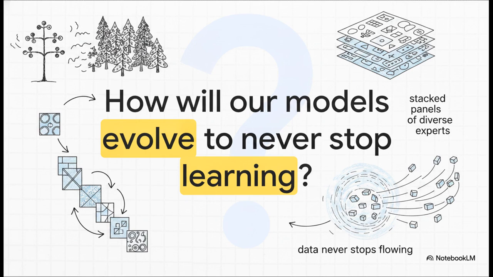And that brings us to the end of our explainer. We've traced this incredible evolution from a single shaky decision tree, all the way to parallel random forests that conquer variance, sequential boosting algorithms that absolutely obliterate bias, and finally, to stacked panels of diverse AI experts. But as the real world moves faster and data literally never stops flowing, how will our models evolve to truly never stop learning? It's a profound engineering challenge, and it's pushing the absolute boundaries of what artificial intelligence can do.